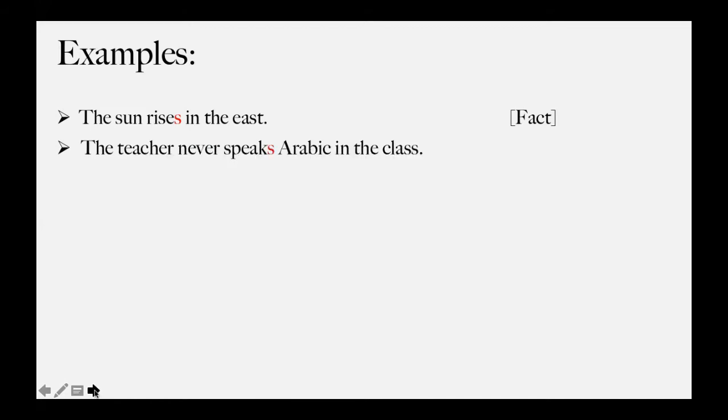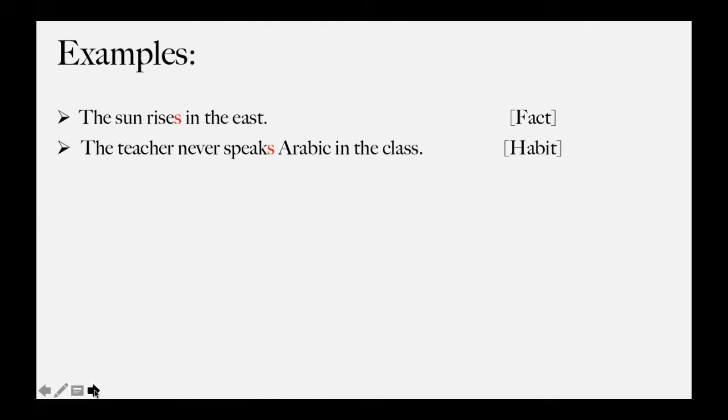The second sentence, the teacher never speaks Arabic in the class. The teacher never speaks Arabic in the class. Here also, we don't have keywords, right? You can't see any keyword here. But why did we use present simple? Also, the answer is really easy, because it's a habit.